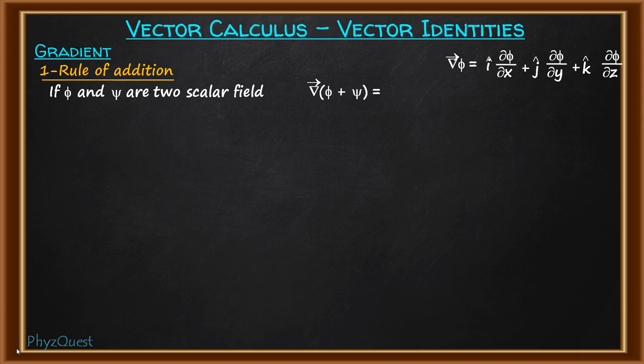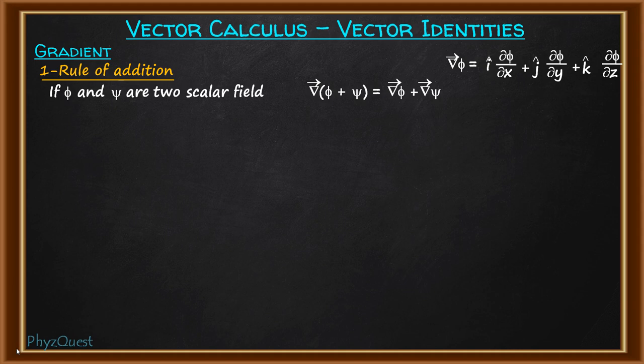That is, this will be equal to gradient of phi plus gradient of psi. This acts like a distributive property, where the gradient operator is distributed among the two scalar fields. So this is the rule of addition.